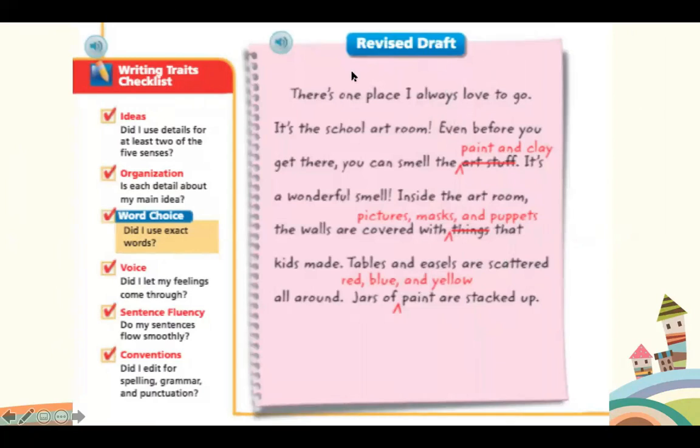Look at this example draft. So this student has created their paragraph. Now, they've made some revisions or made some edits to their draft. So let's just have a look. Can you read this for the first sentence for me. There's one place I always love to go. It's the school art room. Even before you get there, you can smell the paint and clay. It's a wonderful smell.